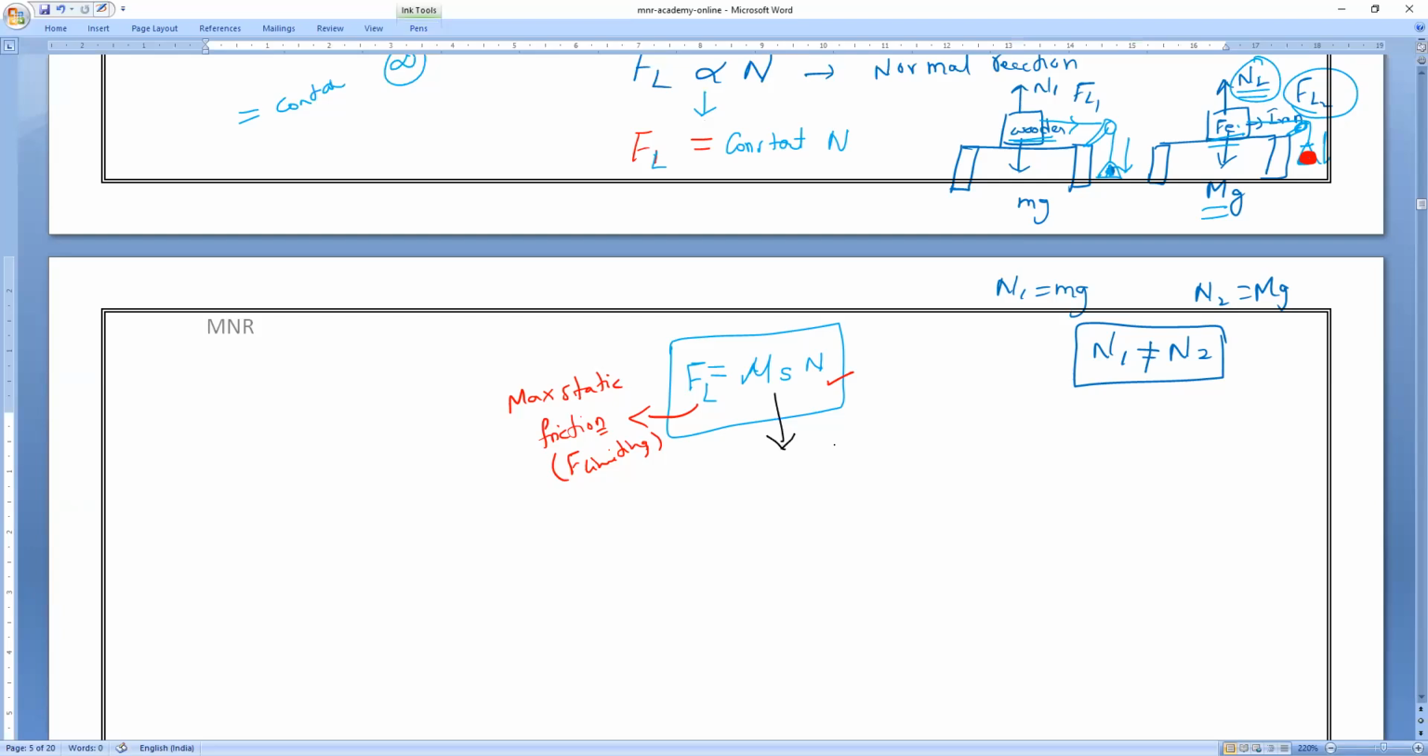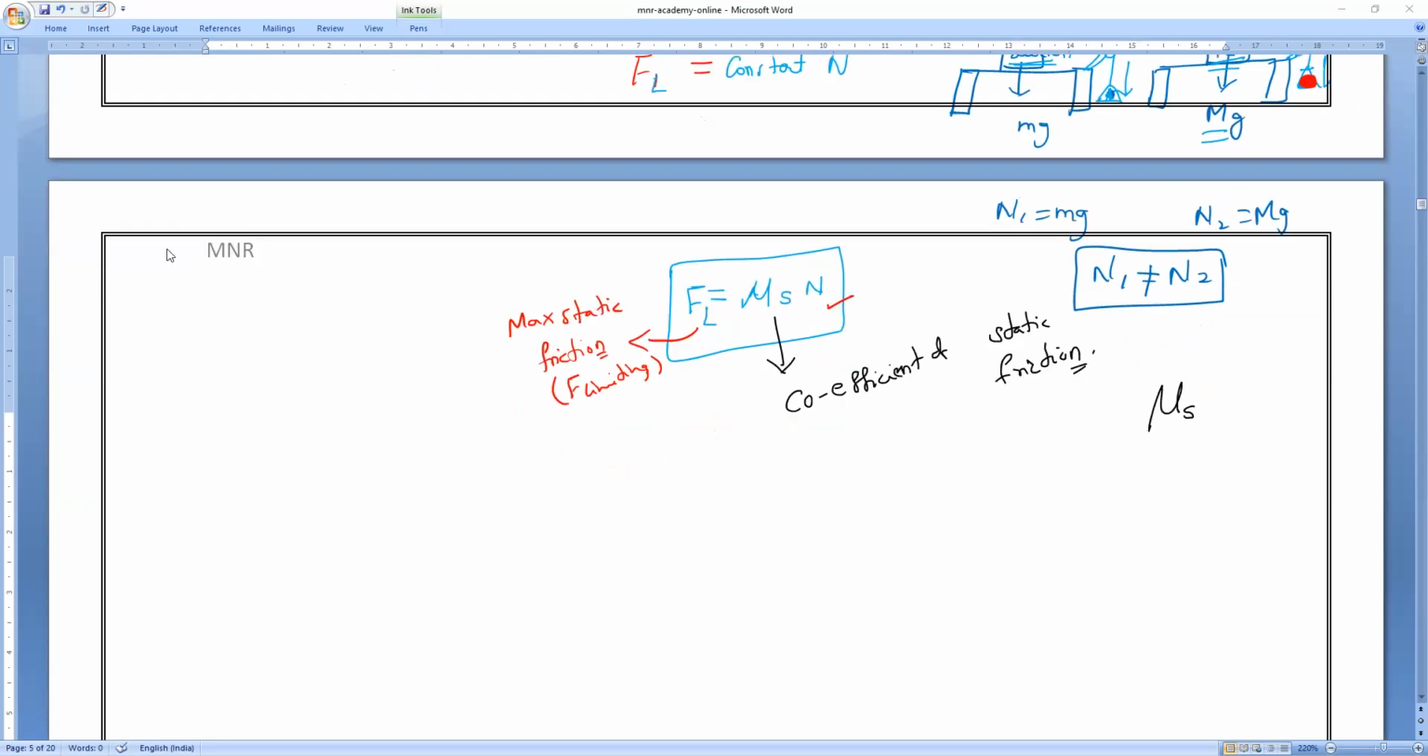You should write mu s like this: mu with subscript s. Mu s is actually a constant, which tomorrow we will find. That is what we call the coefficient of static friction. So we all know about proportionality: if you remove it, you can make it an equals to sign with a constant.